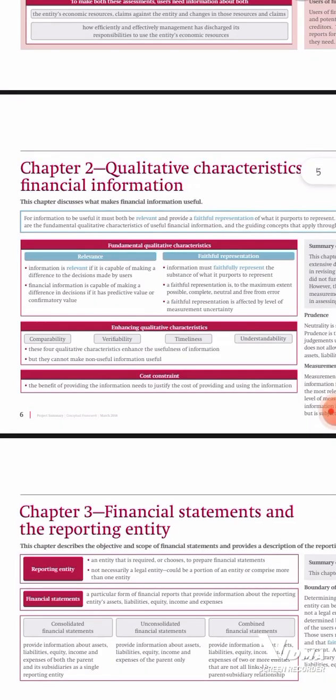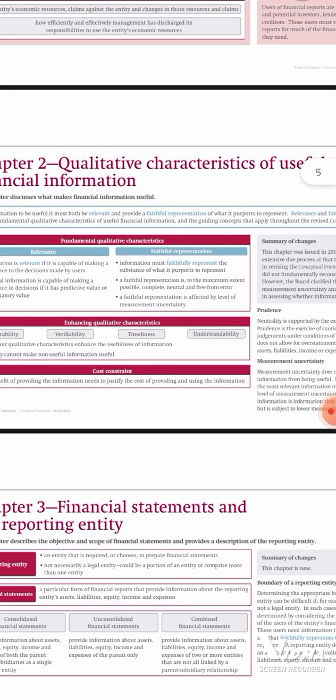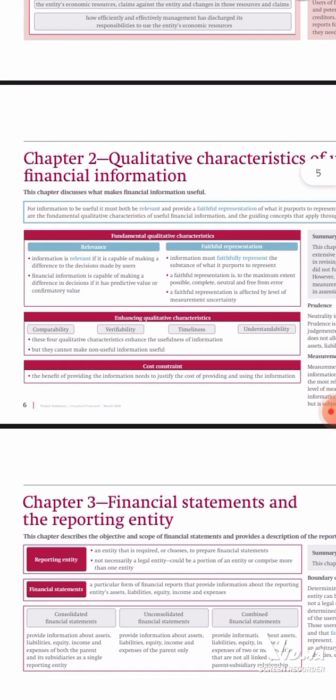I want us to look at chapter 2, which is the qualitative characteristics of financial information. The qualitative characteristics of financial information are classified into 2: the fundamental qualitative characteristics and the enhancing qualitative characteristics. For the fundamental qualitative characteristics, there are majorly 2, that is relevance and faithful representation.